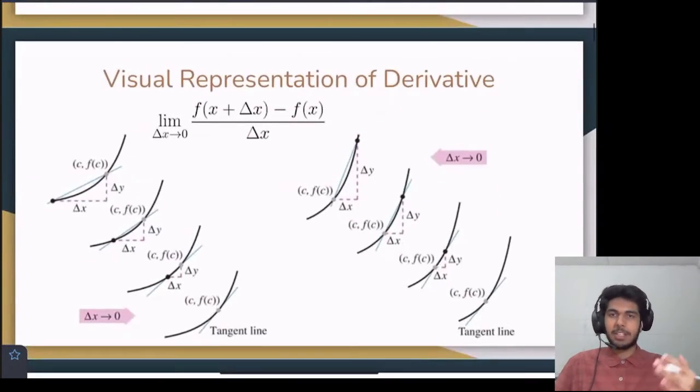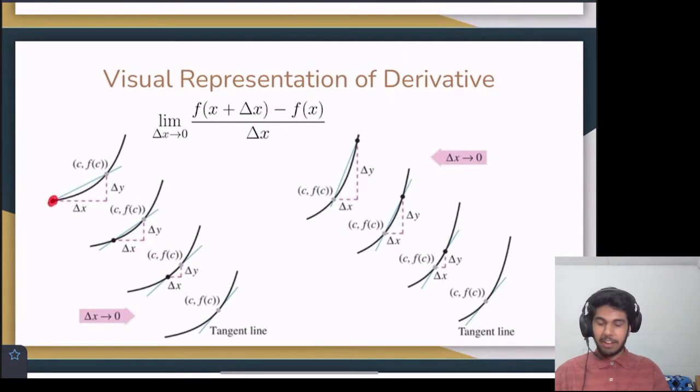And that's seen better here with this visual representation, right? So this is some point evaluated on the function, and then we go over delta x, so that's x plus delta x. We evaluate the function at this x coordinate, which takes us up here, and then we take the y value of this point, subtract the y value at this point, and then divide it by delta x, which is this much. So when we subtract the function values, we get this delta y, and then we divide it by delta x. So what we're doing is rise divided by run, which is slope.